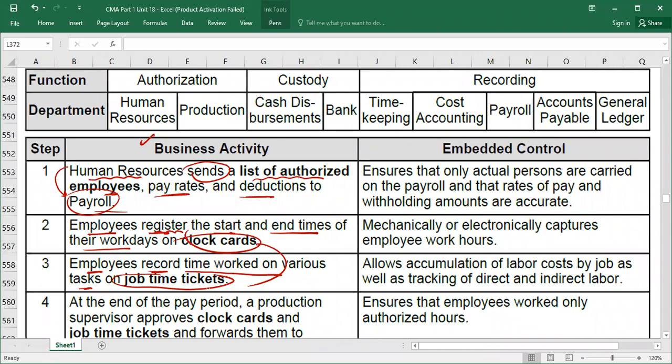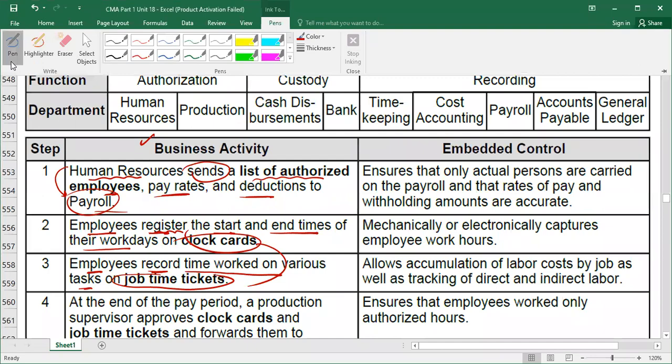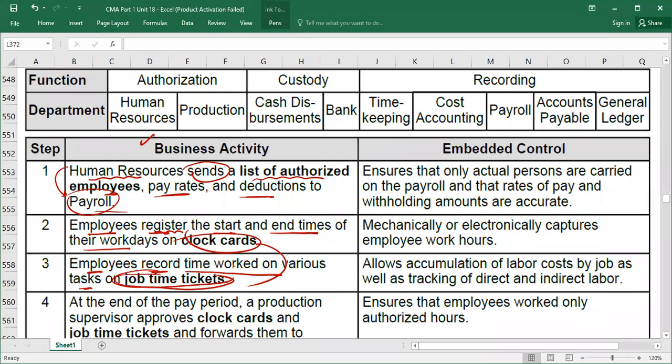So 2 hours of a day I spent on the chairs, 2 hours of a day I spent on the tables, 1 hour I spent on the bed. Understood? Now these are called three jobs. Chair is one job, bed is a second job, and what was that? Table is the third job. Now, how much I have worked on each job, this will be recorded where? This will be recorded on the job time ticket.